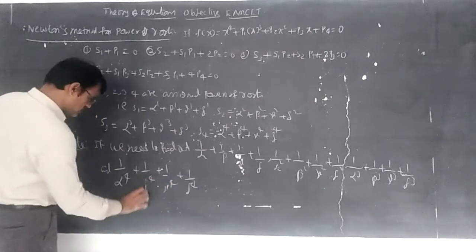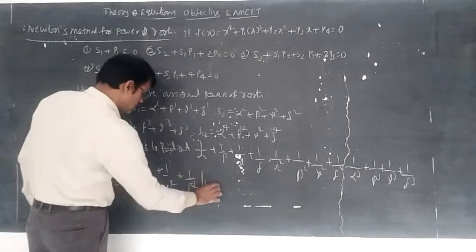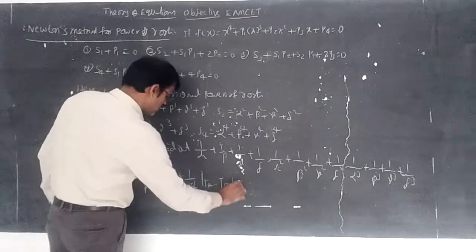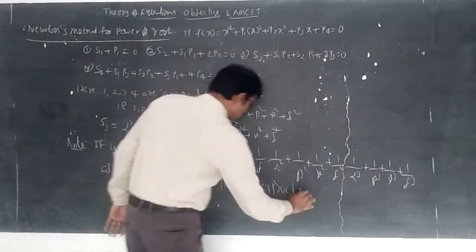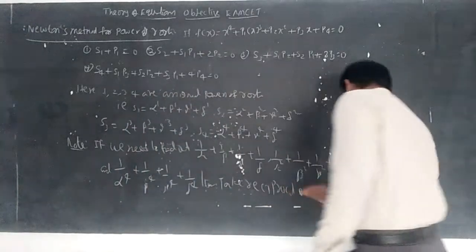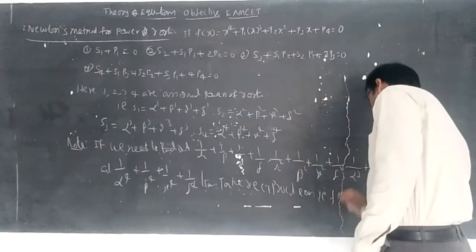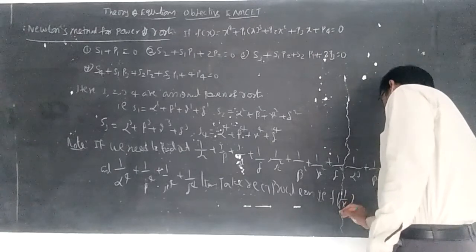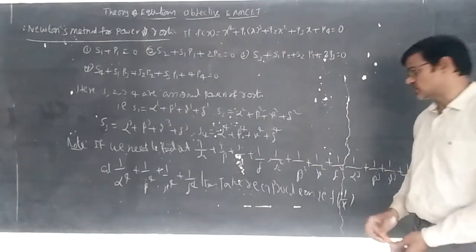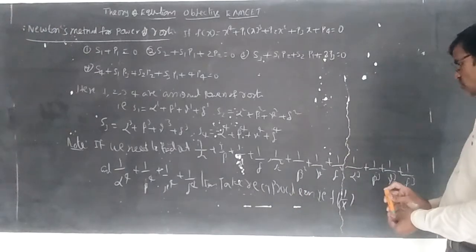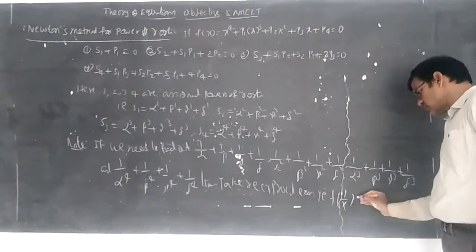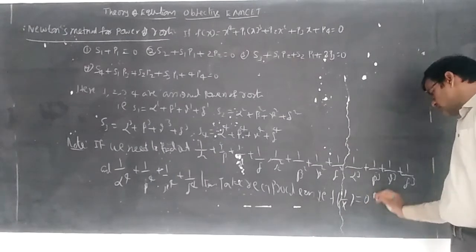Then one shortcut is there. Write like this: take the reciprocal equation. That is, students, f of 1 by x. Sometimes they will give it like that. In Telangana state MSET courses, they used to give such typical questions in MSET from theory of equations. So that is f of 1 by x equal to 0.